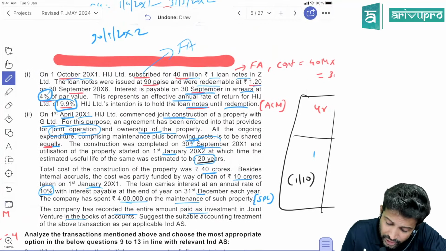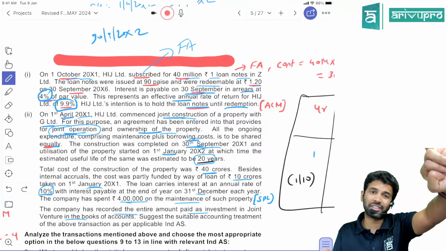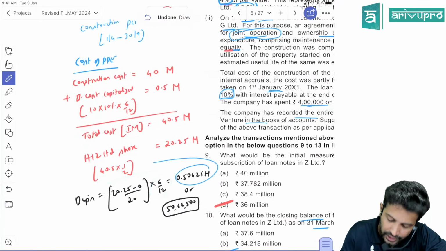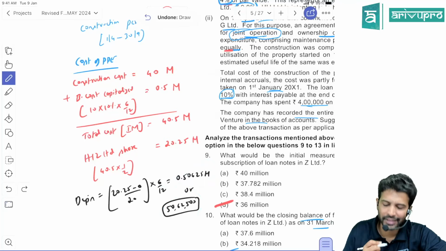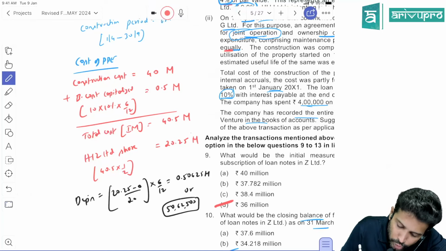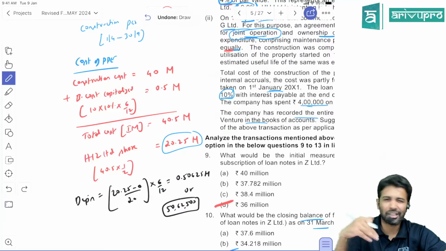The asset was ready to use only on 30th September, but the year ends in March. So October, November, December, January, February, March. So for the current year, 6 months you have to depreciate. If you calculate, it will be 0.50625 million, or if you want to express in full number, it will be 50,62,500. So both the companies have to show their share of asset this much, and their share of depreciation so much. Both HIG as well as G Limited.